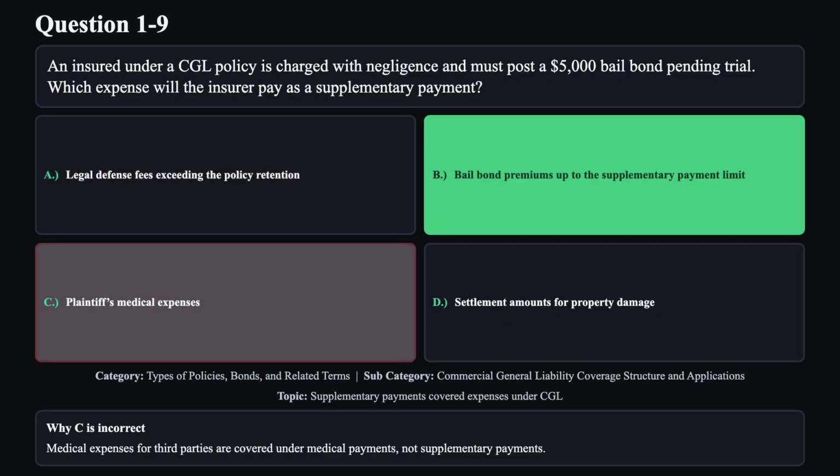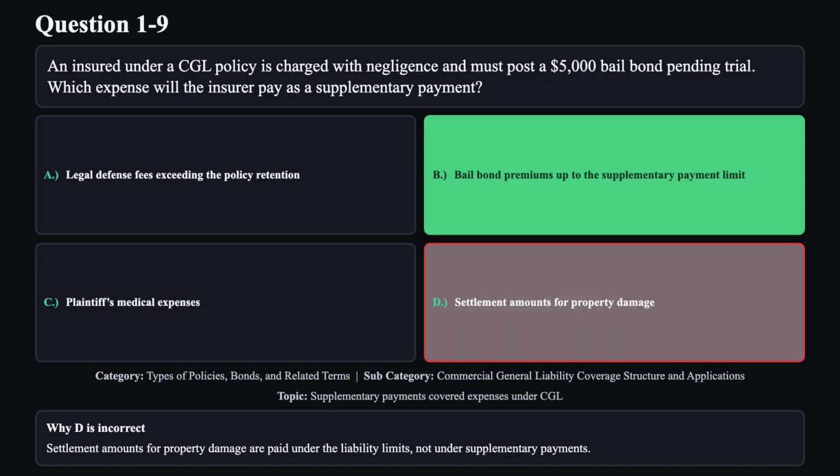Reason C is not correct. Medical expenses for third parties are covered under medical payments, not supplementary payments. Reason D is not correct. Settlement amounts for property damage are paid under the liability limits, not under supplementary payments.